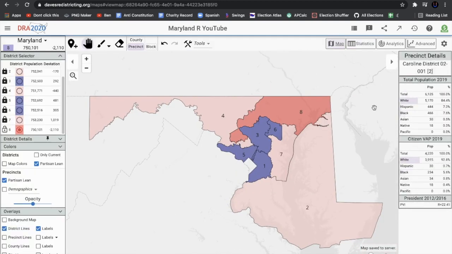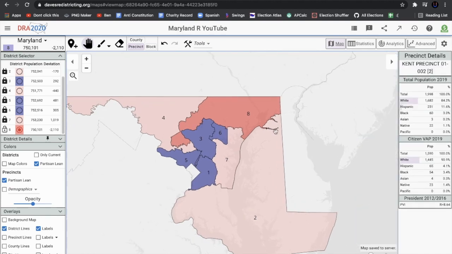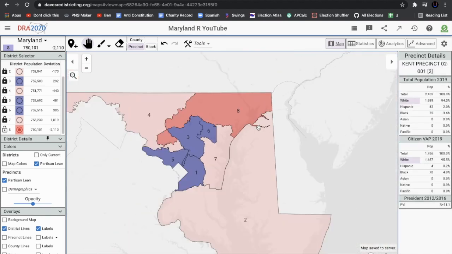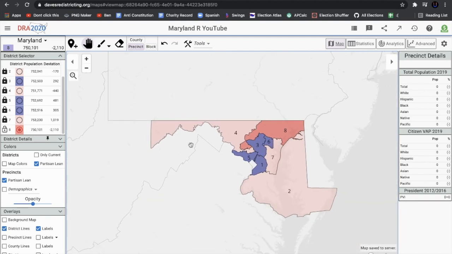So if I want to, I can make these districts more balanced, but I'm going to try to make this video as short as possible. It's already running long. It's going to be a half-an-hour video with editing, hopefully. So this is our Republican map of Maryland, and we're going to take a look at some data sets.